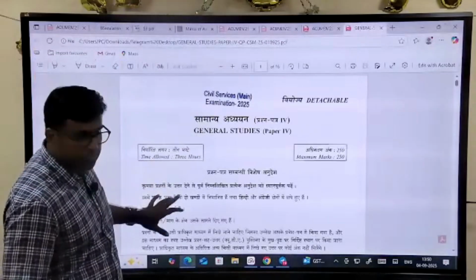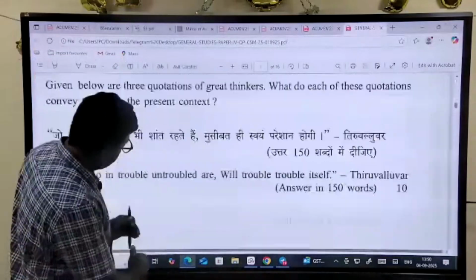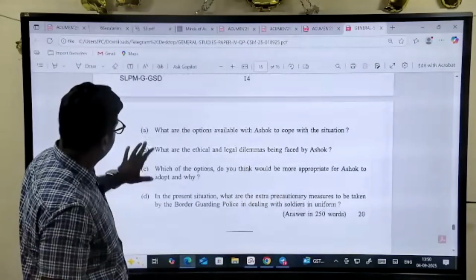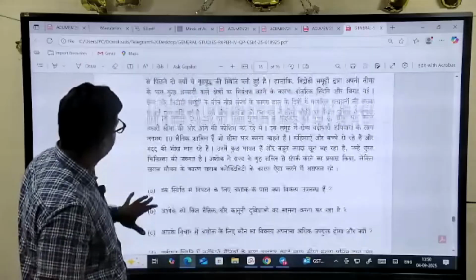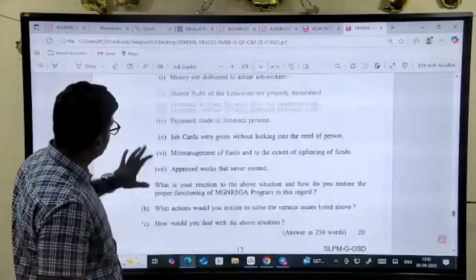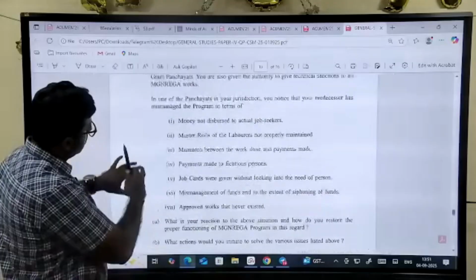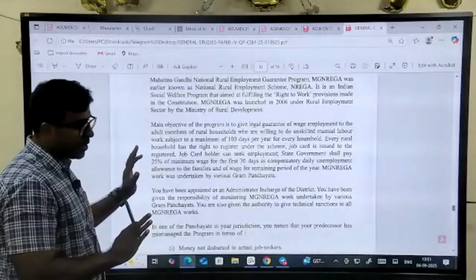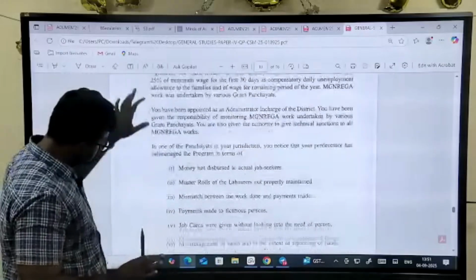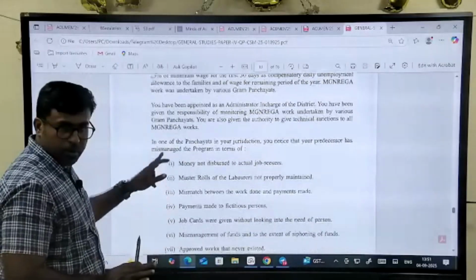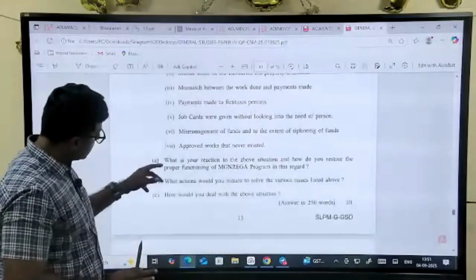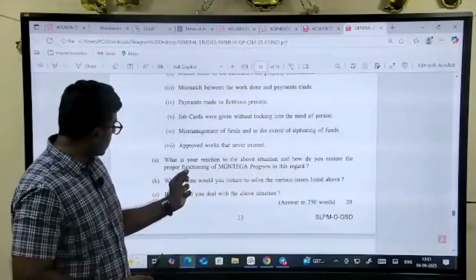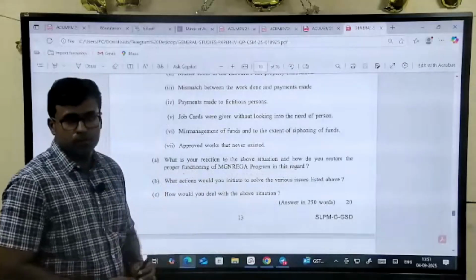This is GS paper 4. This is the case study. See what they have given. They have given the description of MNREGA and they have listed these problems. They are asking, what is your reaction to the above situation and how do you restore proper functioning?